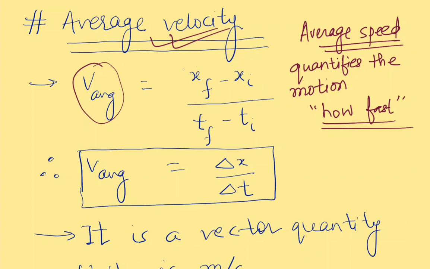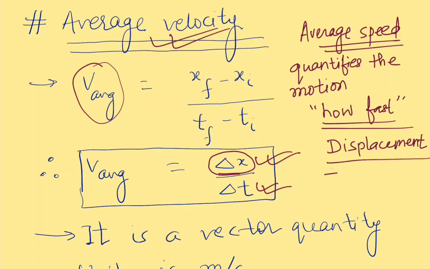So in the numerator xf minus xi is the displacement, and in the denominator tf minus ti is the total time taken so that the particle is displaced by this quantity. So in effect the average velocity is displacement over time taken.